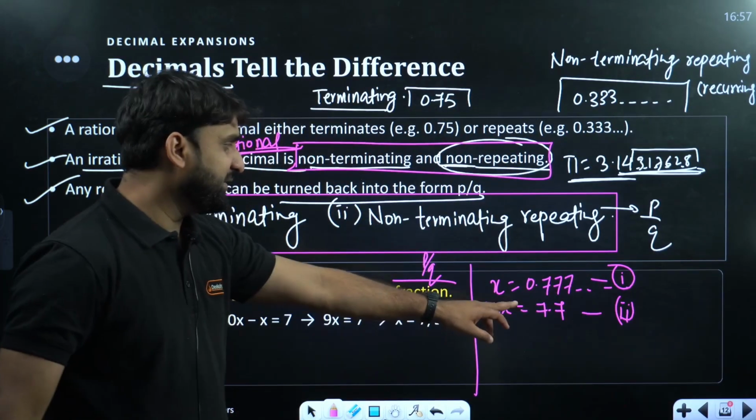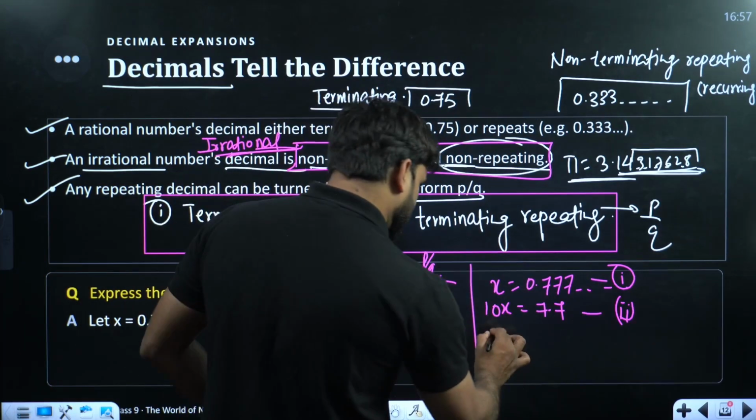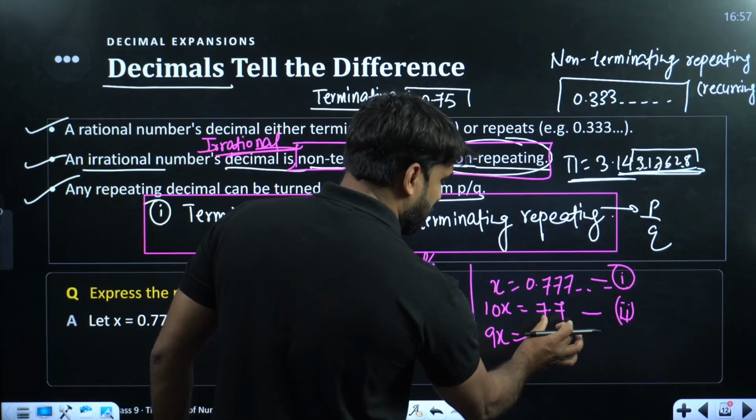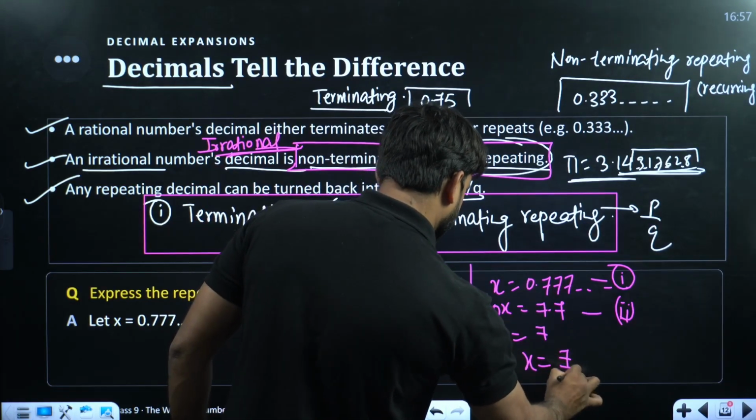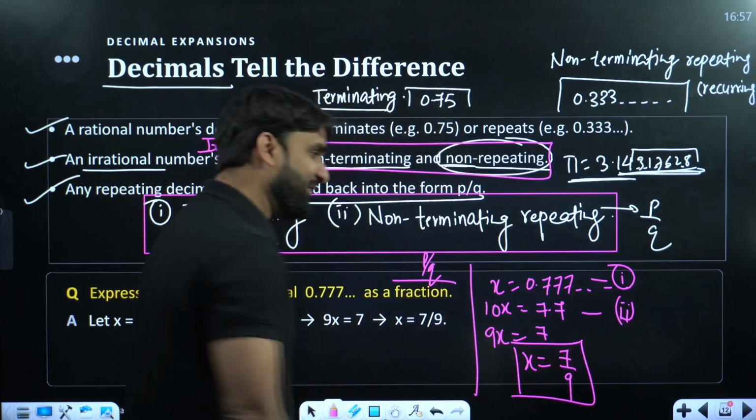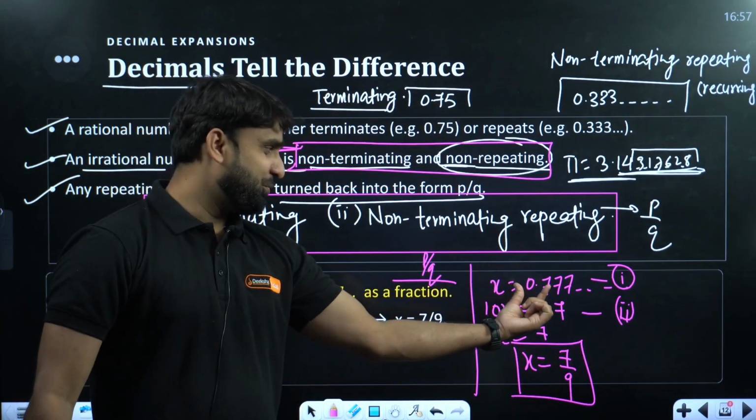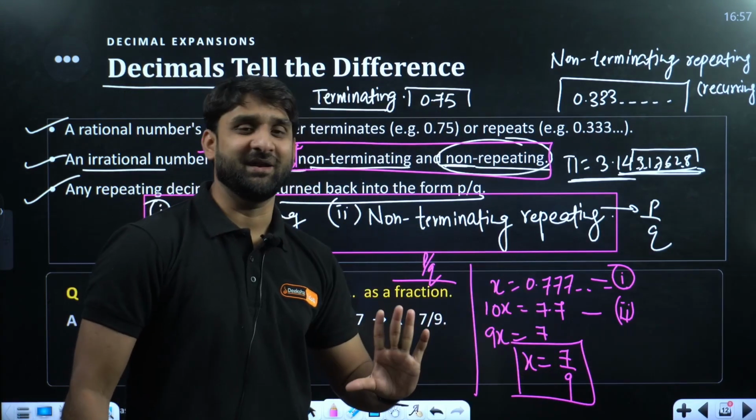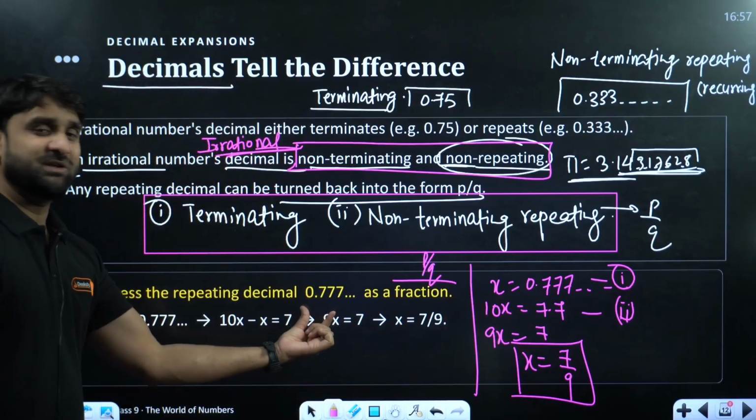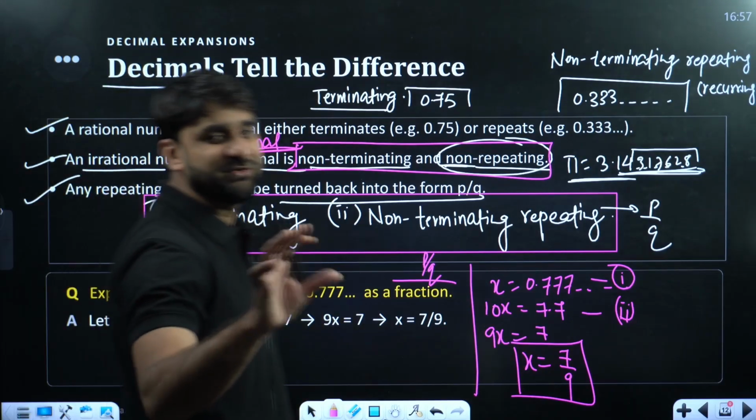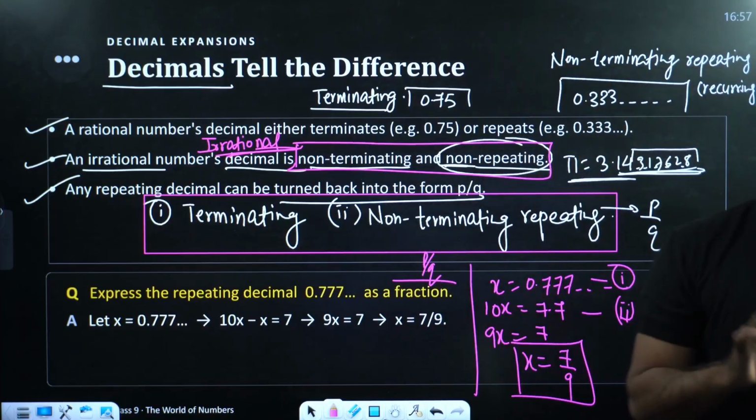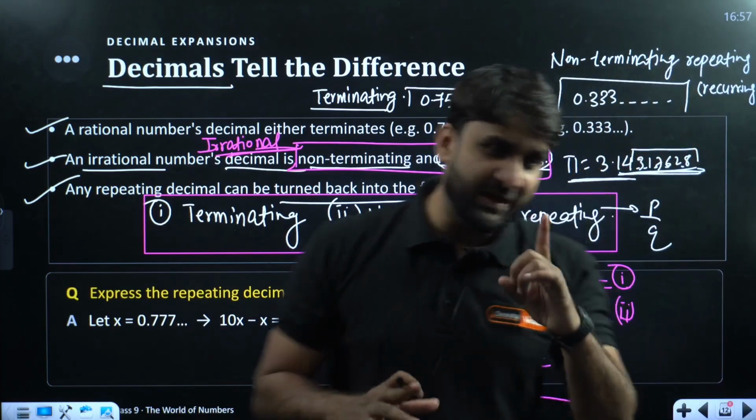Now subtract equation first from second. So 10x minus x becomes 9x, and 7.7 minus 0.7 is only 7. So x is equal to 7 by 9. Wow, we have expressed x, which was 0.777, as x equals 7 by 9. This is the p by q form. I hope this is clear to you, everyone. Clear, everyone? Should I move ahead to the next question?